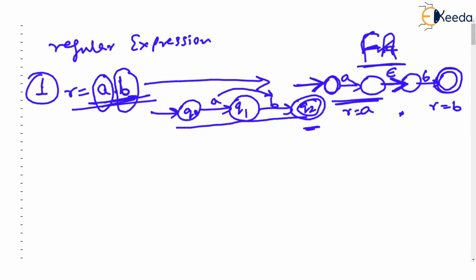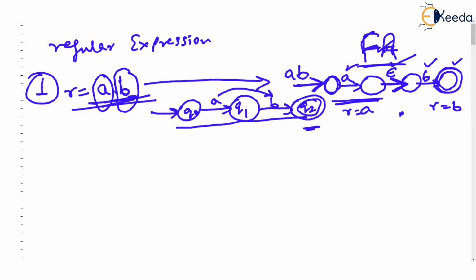I have not named the states. You can name them q0, q1, q2, q3. Most of the time we will not name the states because the states will be huge in this particular topic. Later on we can name the states as we want. Now you observe that if AB is given to this FA, it will read A, then epsilon, or rather an empty move, will take us to the state where B can be read, and finally we will reach the final state.